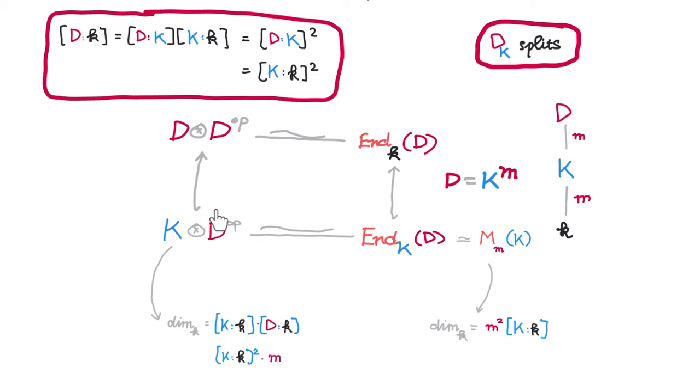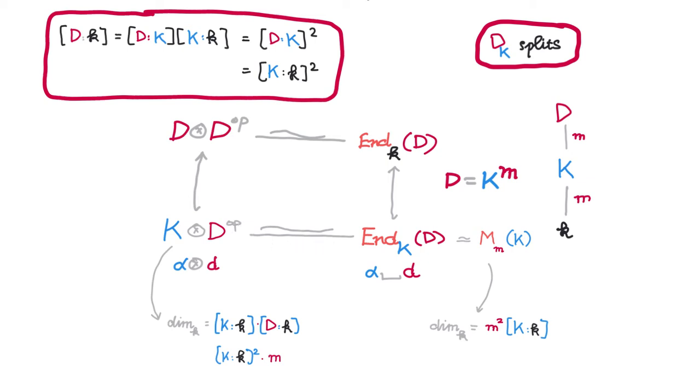Thus we see that if we can establish this splitting, then we have this identity on the dimension. But the converse is also true. If we could establish these identities here, then we can also establish this splitting. This is because K tensor D is simple, so this map must be injective. Once we have this identity, we see that these two algebras have the same dimension over K, and so the map must also be surjective, hence is an isomorphism.